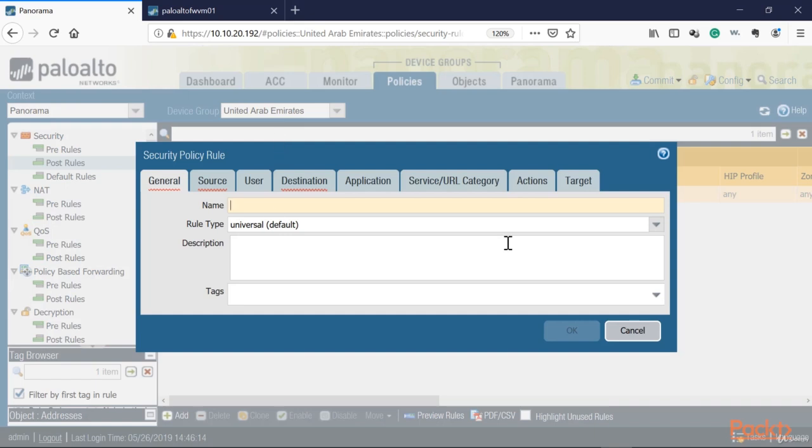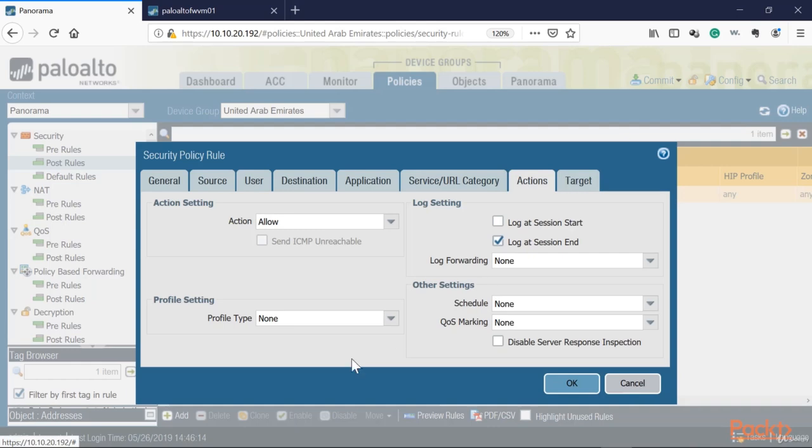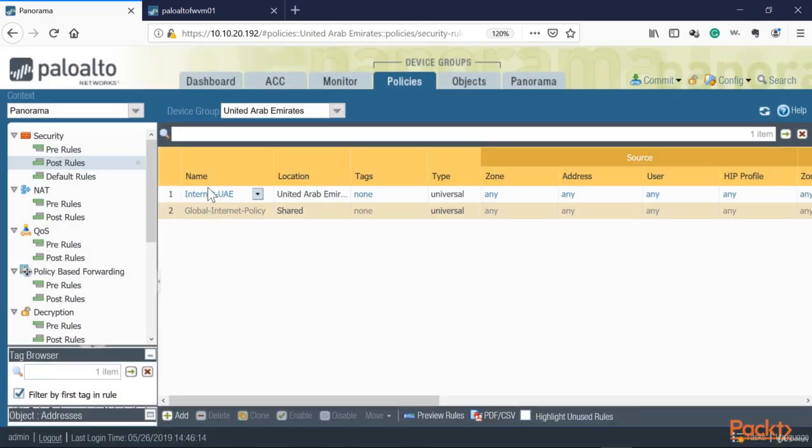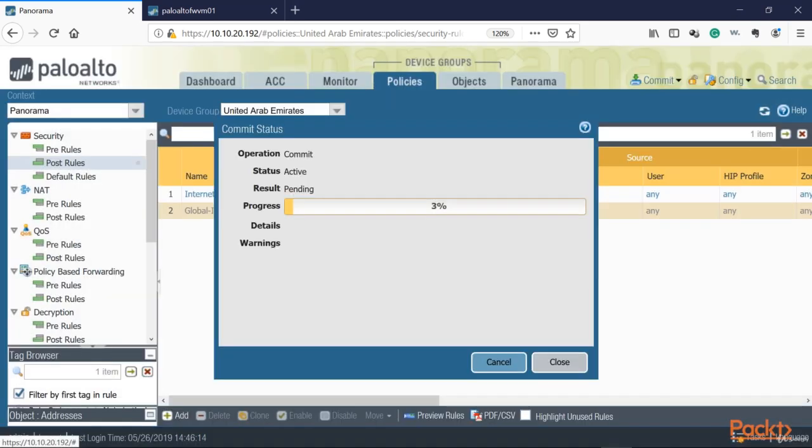And then we can say Dubai or UAE, and then we can say source. We're just going to keep it the same way. I'm going to say allow. And now we have the internet for the United Arab Emirates. We're going to say commit. And we should be good to go.